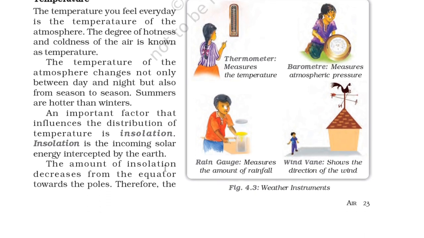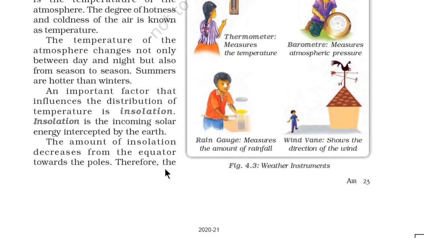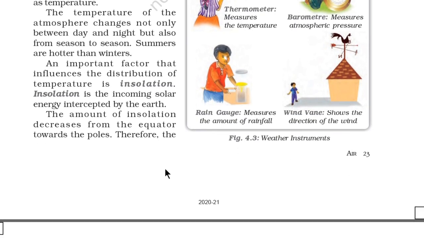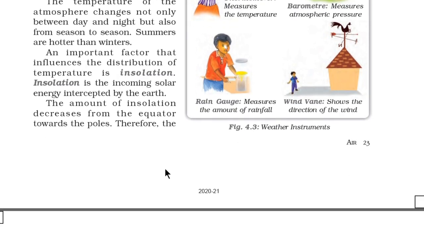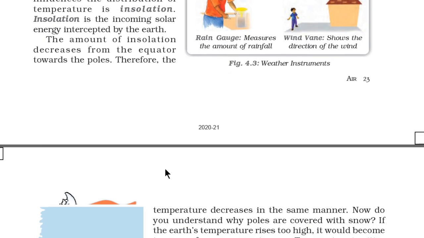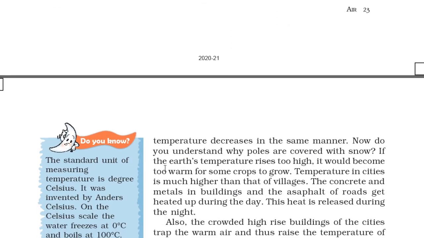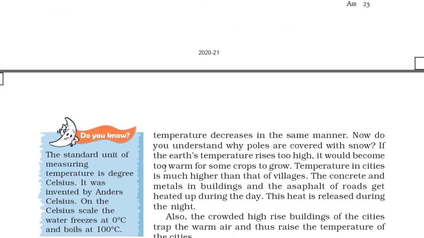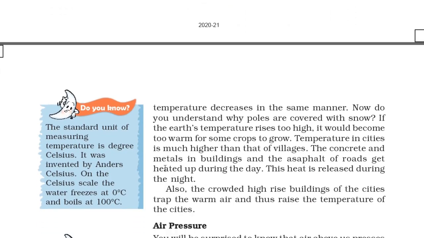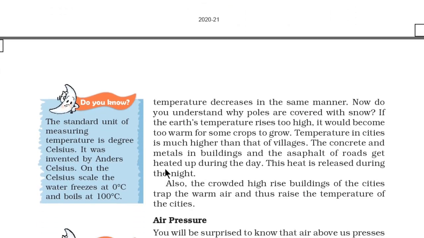The amount of insolation decreases from the equator towards the pole. Therefore, the temperature decreases in the same manner. Now, do you understand why poles are covered with snow? If the earth's temperature rises too high, it would become too warm for the crops to grow.